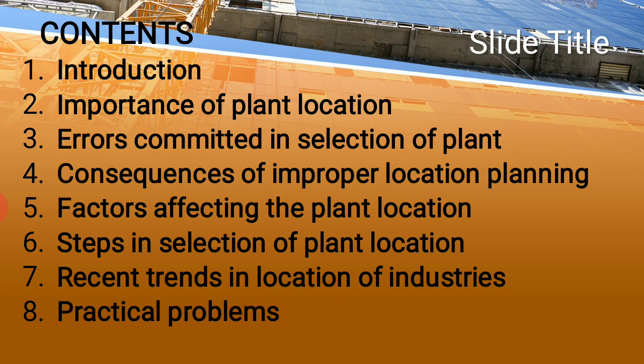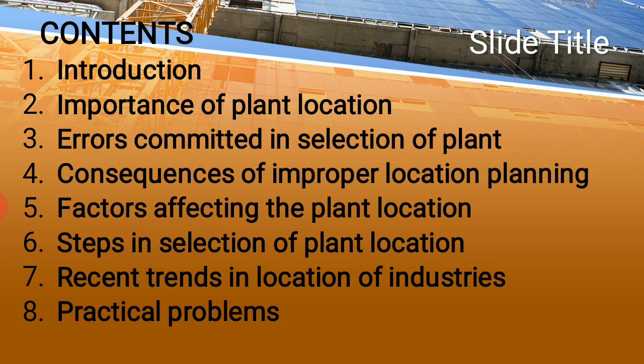We have dealt with a number of different topics as far as this unit is concerned. What is plant location, what is the importance of plant location, and why it is such a significant decision. Once a businessman decides to produce something, the very next question that strikes his mind is where to produce.